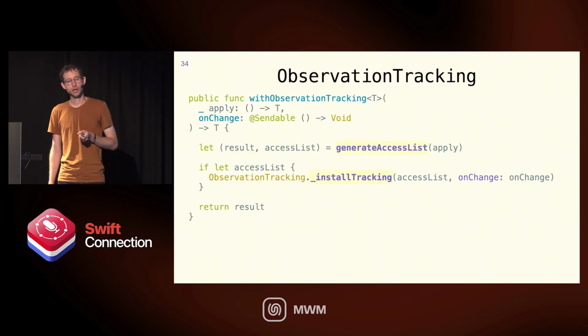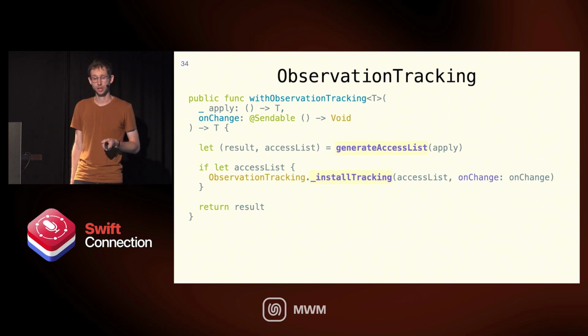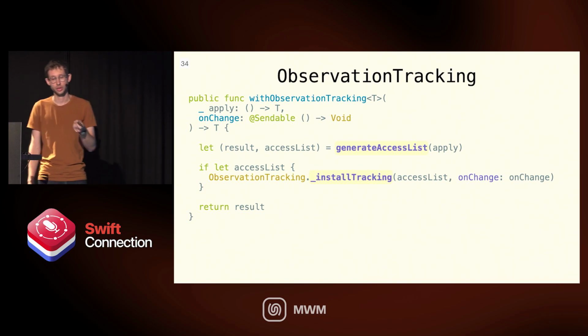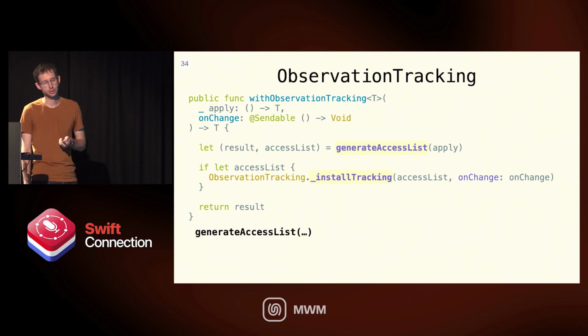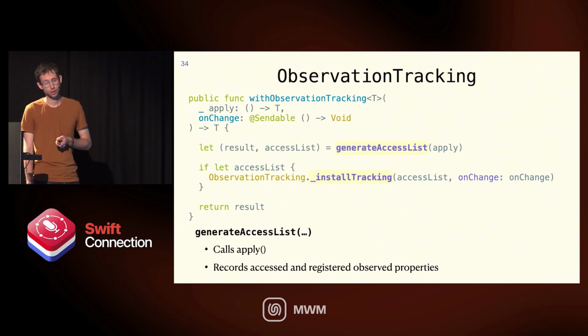So with observation tracking, that entry point I mentioned, it's actually a very simple function. It doesn't have a lot. It does two things: generate access list and install tracking. Generate access list mostly just calls apply, and then it records any accessed and registered observed properties.